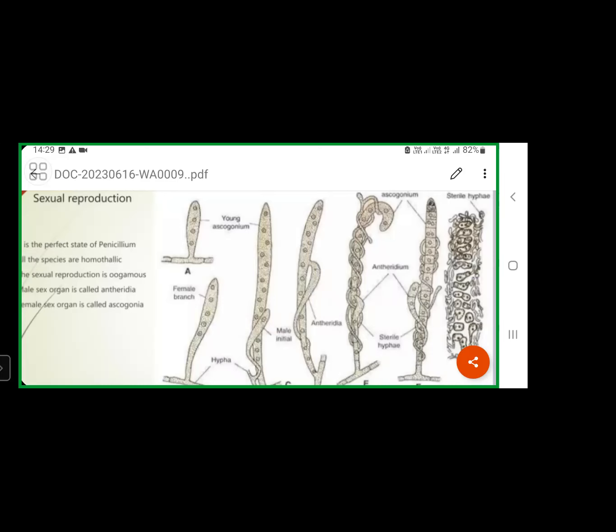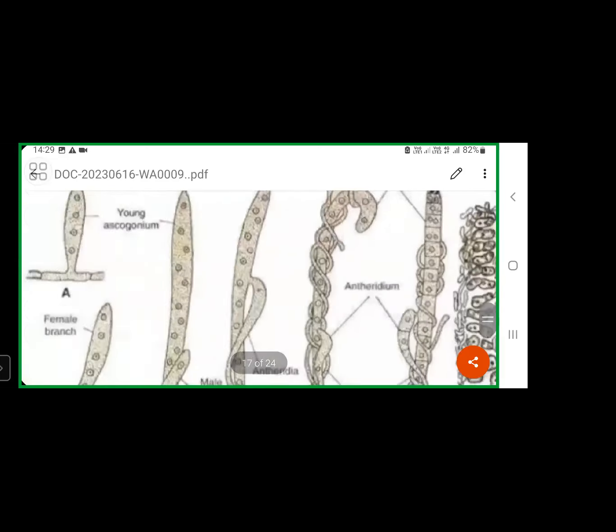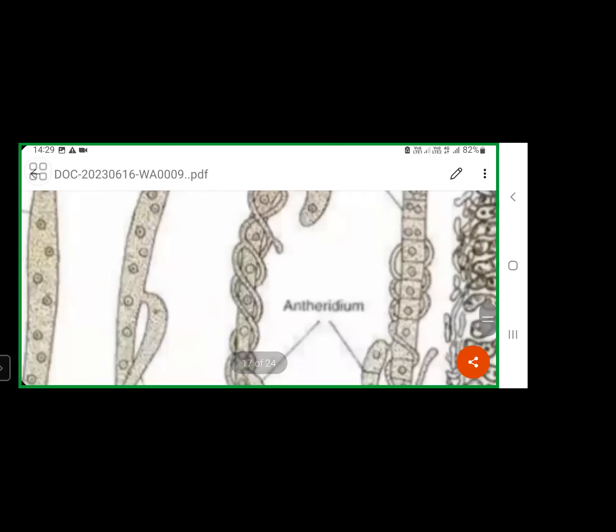Still, the antheridium retains its nucleus. The nucleus of the antheridium will not enter this ascogonium and will not fuse with any nucleus of the ascogonium. So, diploid nucleus formation is completed.